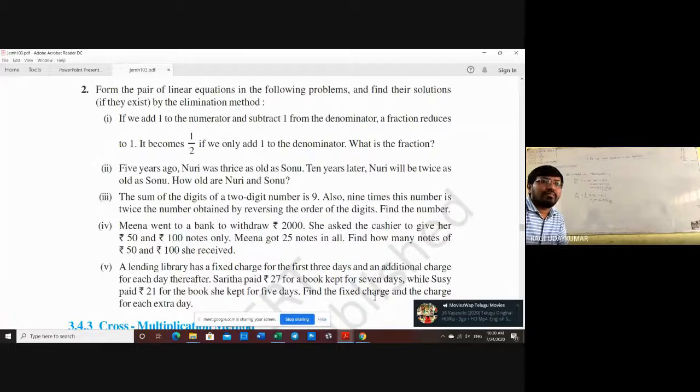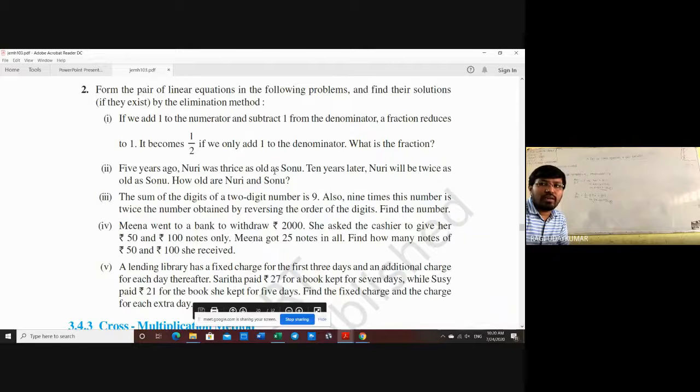10 years later, present ages, that is a Jacob problem. See here, most of the students have one wrong concept. They try to remember the solution, they memorize the whole solution. You are not supposed to remember the solution directly. Don't remember like, in the Jacob problem this answer comes, in the Nuri problem this answer is. The names may be used and the numbers may be changed sometimes.